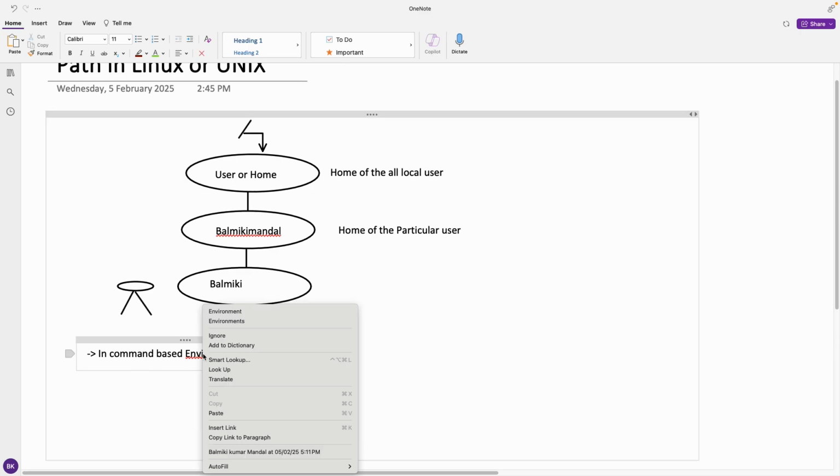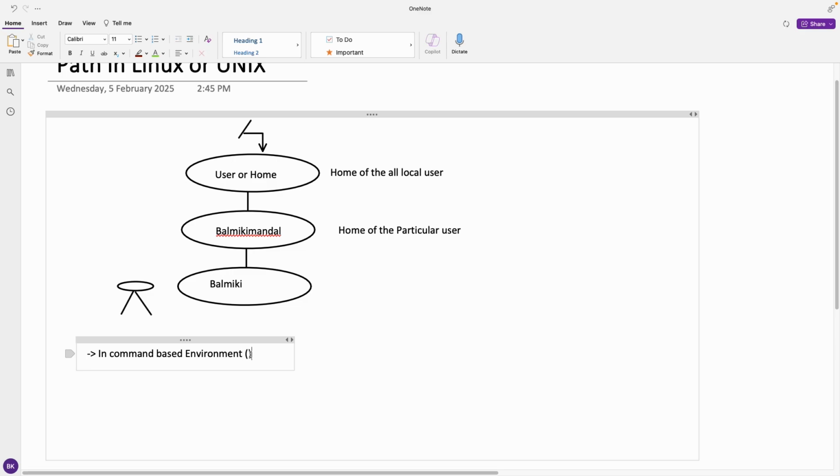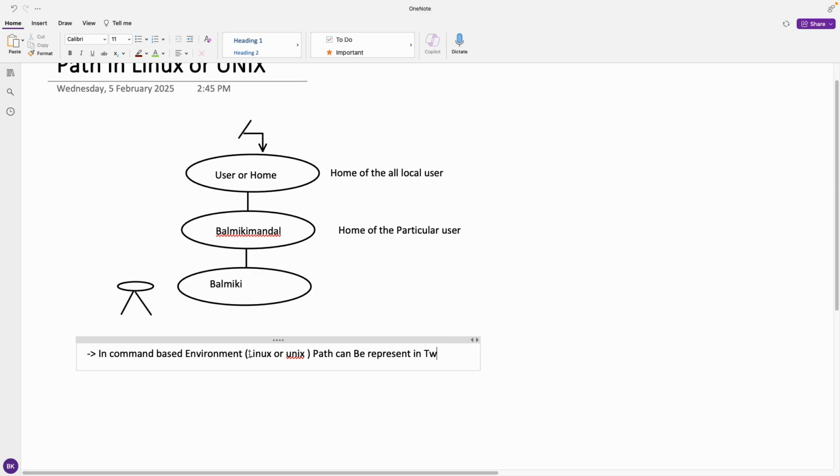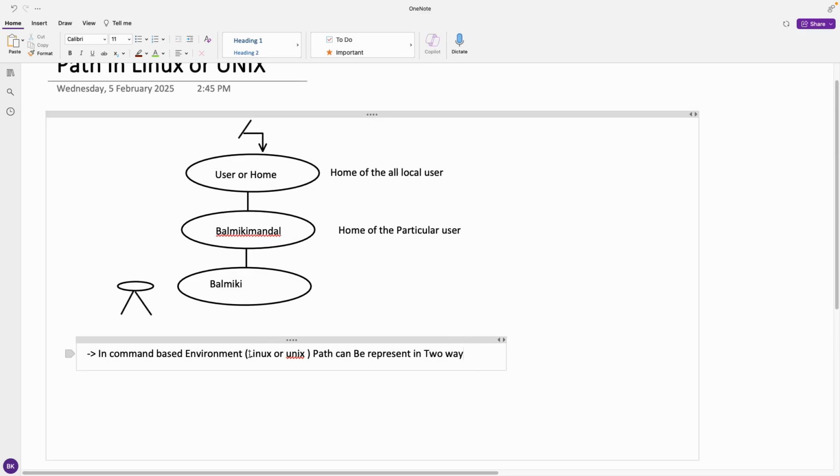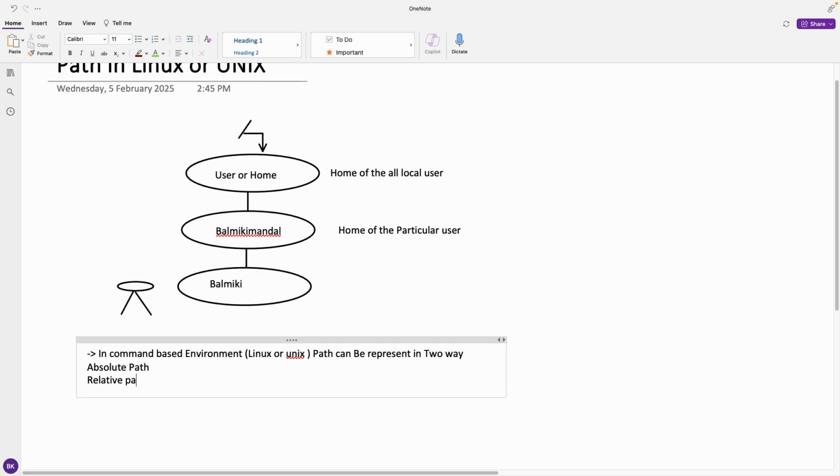Sorry for the spelling mistake. In a Linux or Unix environment, a path can be represented in two ways. The first one is the absolute path, then the second is the relative path, which we can also call the reference path.